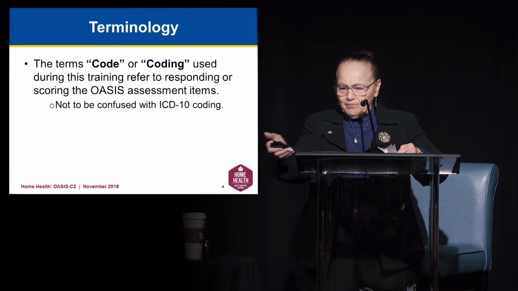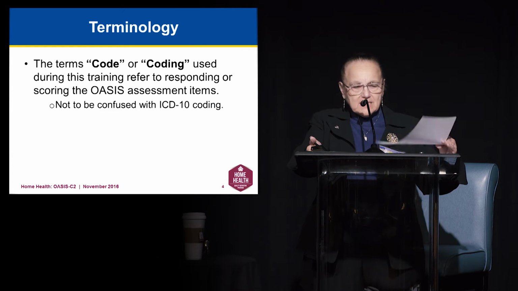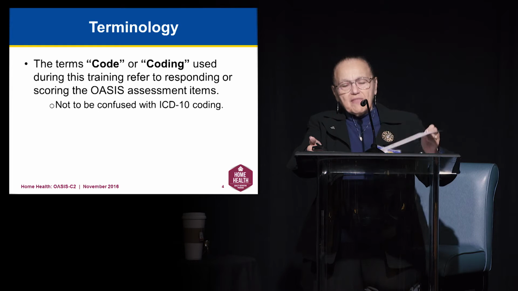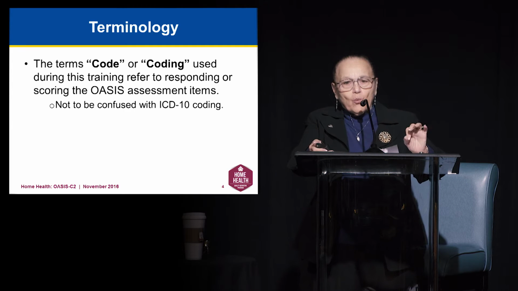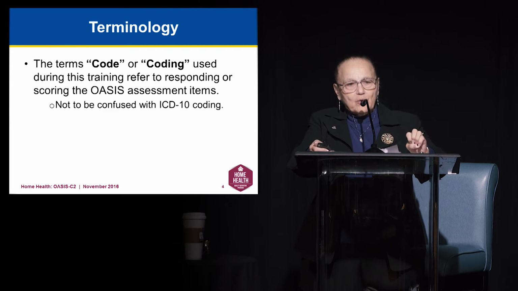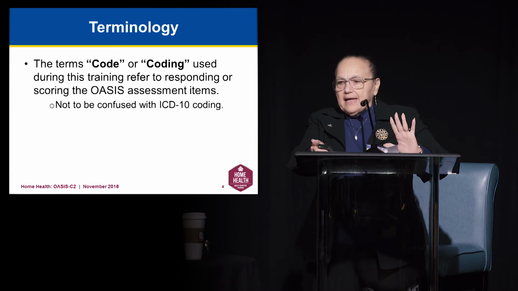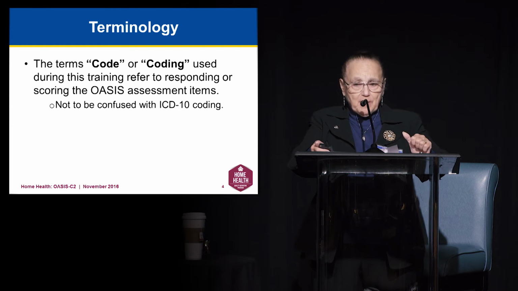Now, if I can make this thing work, we're all set. There we go. We're going to start once again by saying that we need to look at the terminology. As Anne reminded you, when I say how we're going to code the question, we're not talking about ICD-10. That's important because your staff will be confused by that.